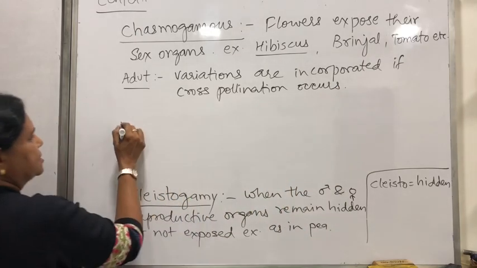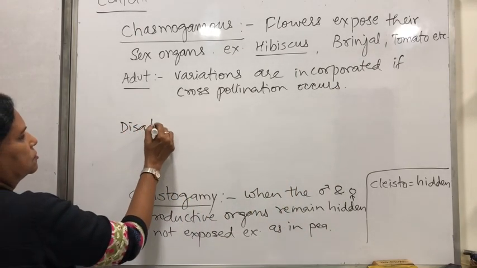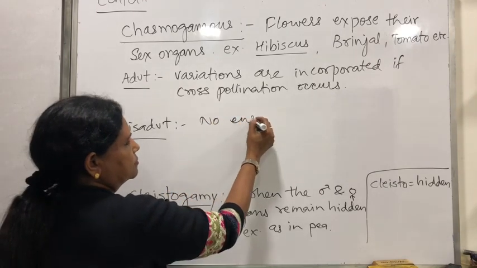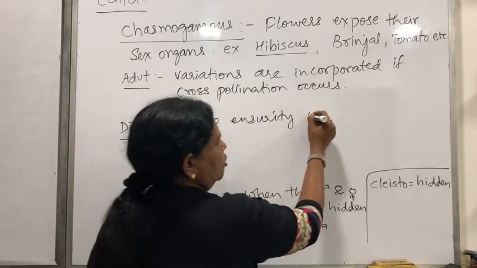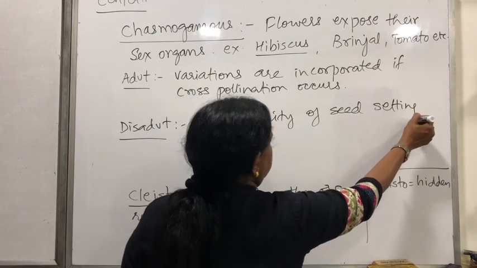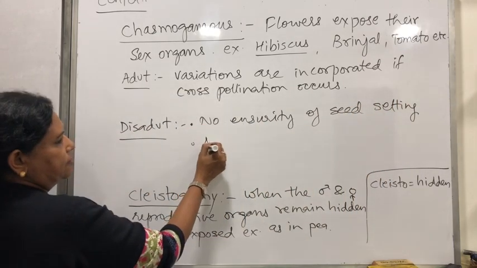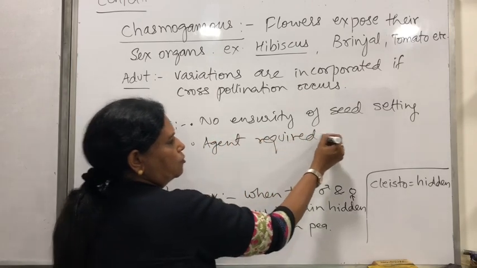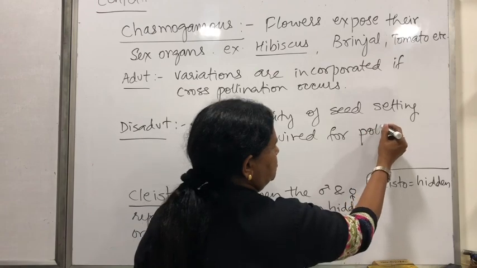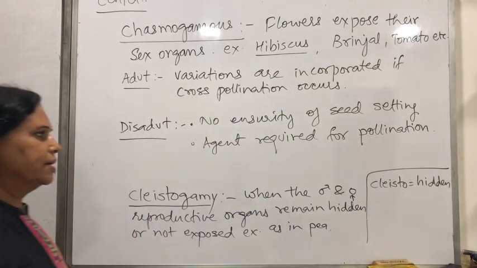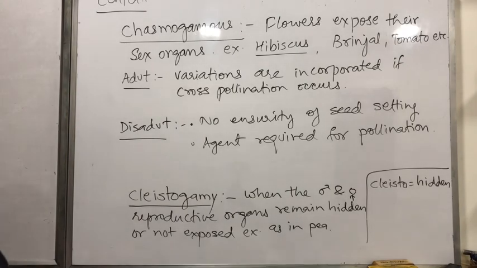But then there are some disadvantages also. That there is no ensurety of seed setting. An agent is required for pollination. So there may be advantages and disadvantages. So दो टाइप के प्लांट्स बनते हैं.